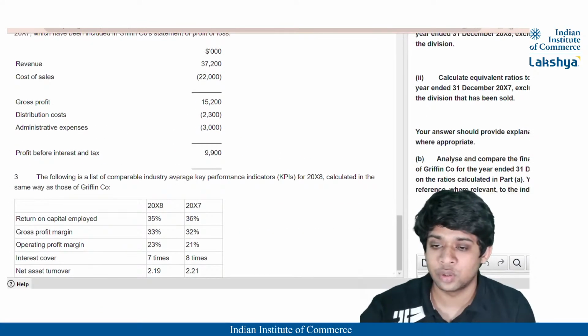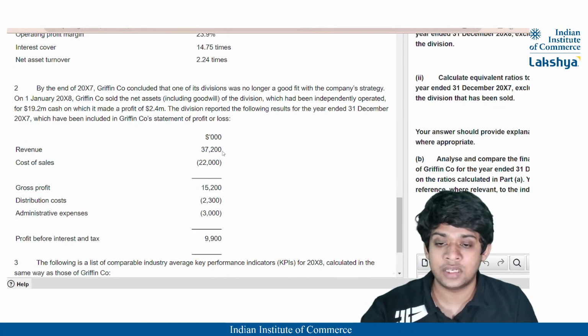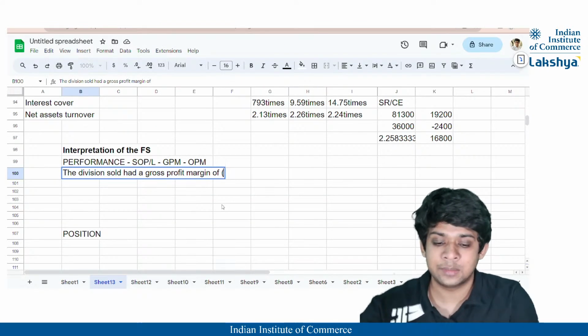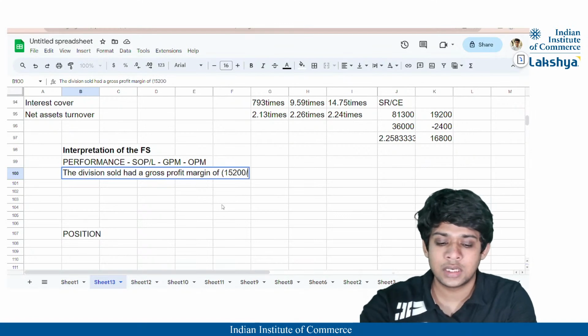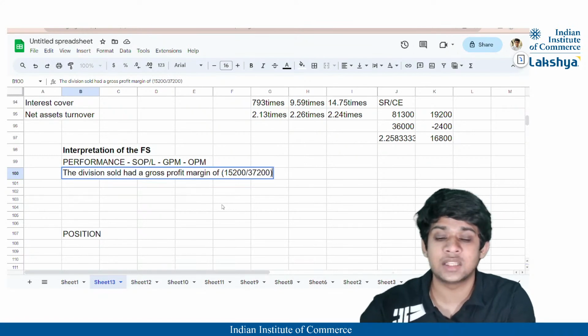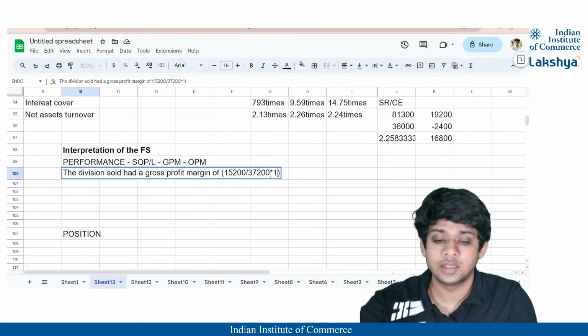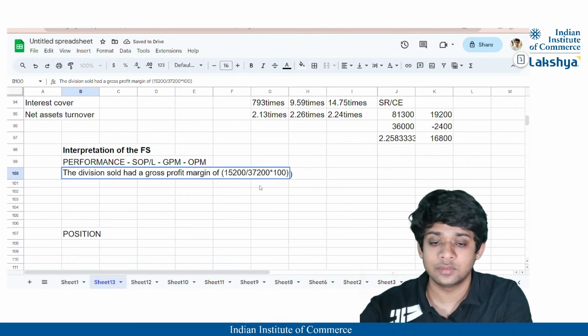The information provided for the division sold off is revenue of 37,200 and gross profit of 15,200. So it is 15,200 divided by 37,200 into 100. You will specify it like this and then state the value also.